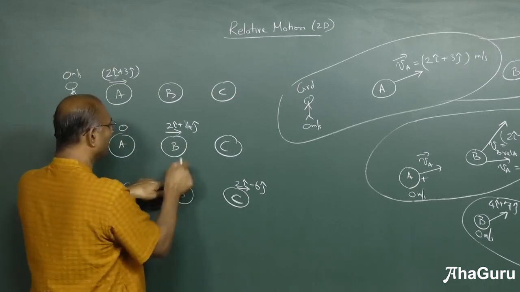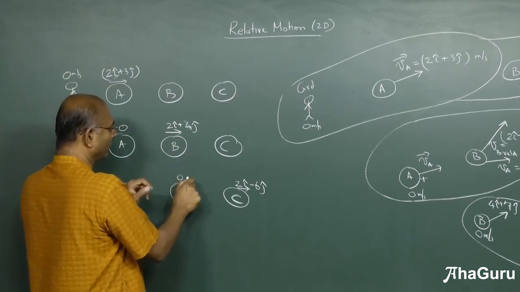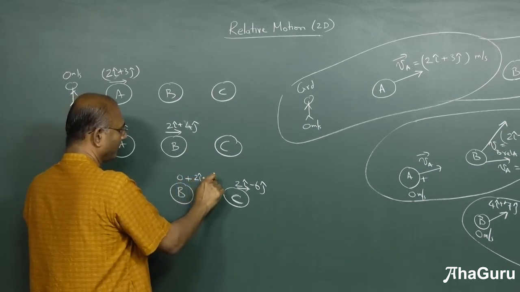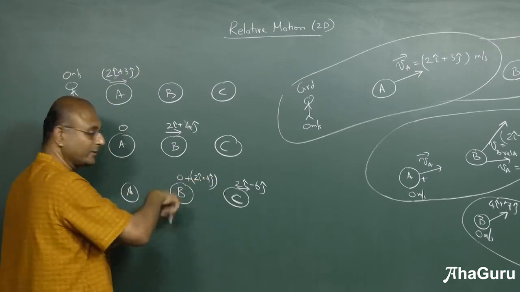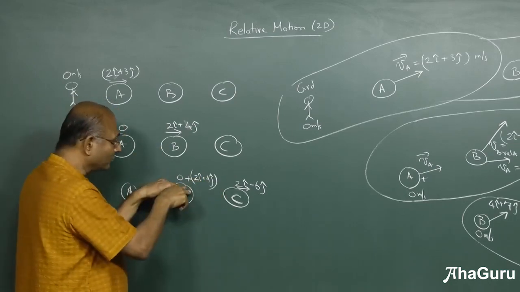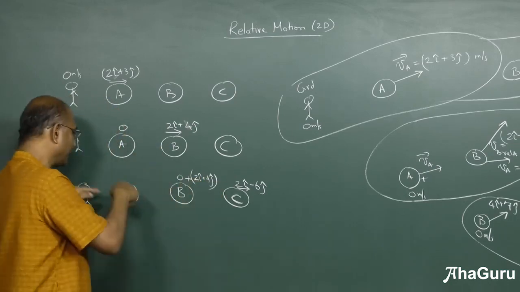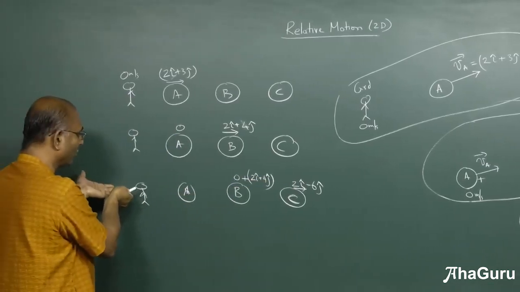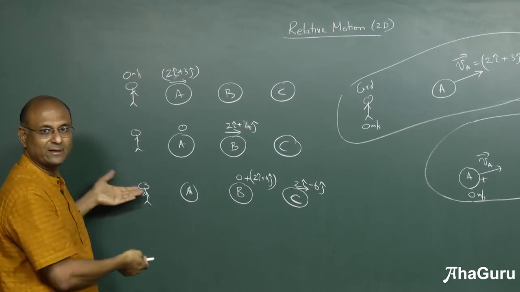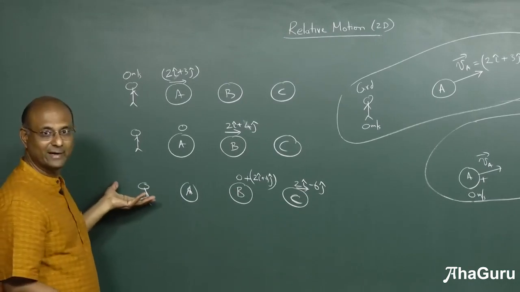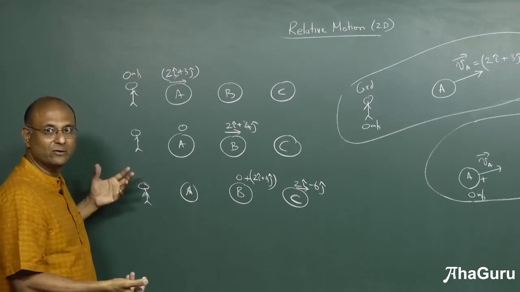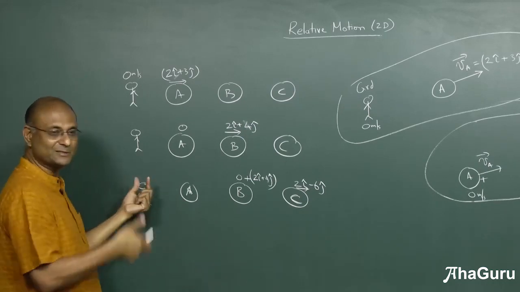So let us transform, make these two equal. How do I make these two equal? Add 2i plus 4j. Are these two equal now? But when you add to this diagram, you must add to everybody. You must add to these two also. But these two are nothing. I don't know anything about it. So when I don't know, plus 2i plus 4j, well, that gives me don't know, right? If you didn't know anything about it and then you added some quantity, what is the value? Well, you still don't know because you didn't know the first value.